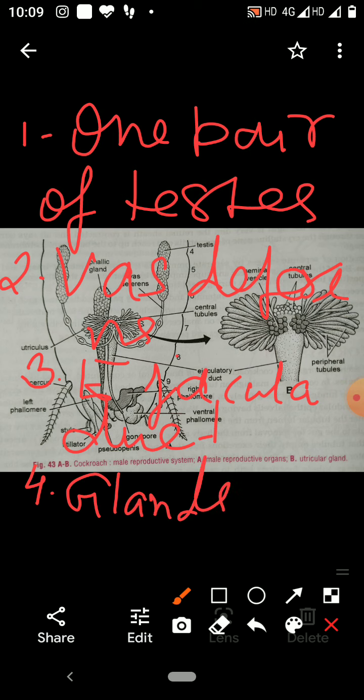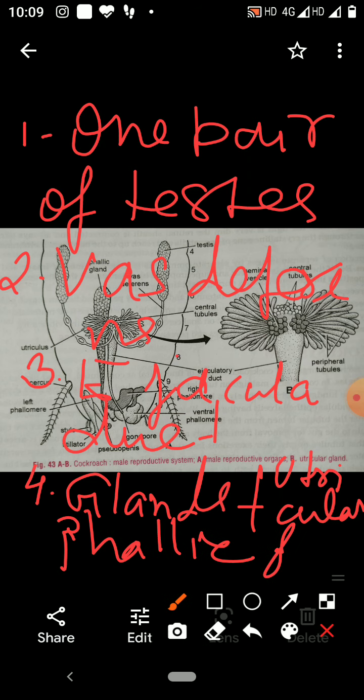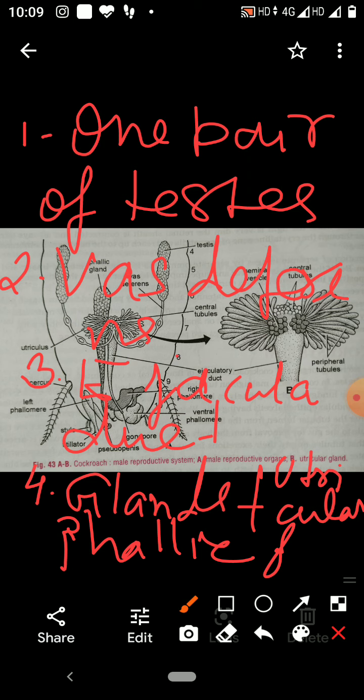Two glands are there, one is utricular and second is phallic. So these are the parts of the male cockroach.